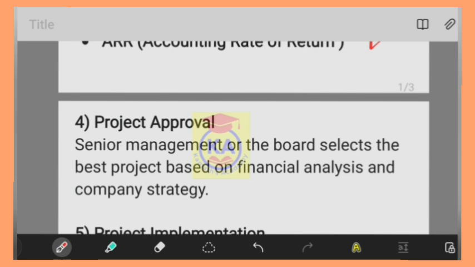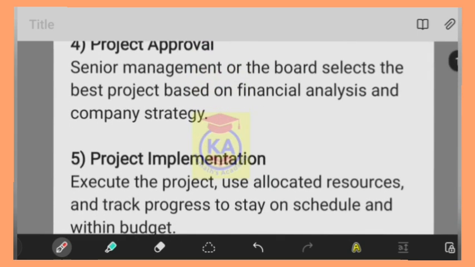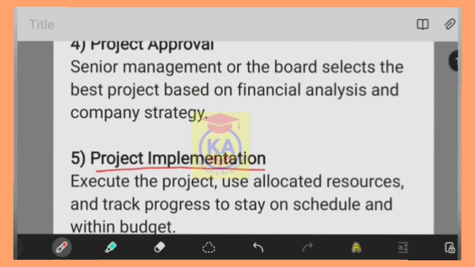So here, after the evaluation done by the finance manager, he has to submit a report regarding the evaluation to the senior management, or to the board. So after this, the board gives their approval regarding the project. And the fifth step is project implementation, which means once the approval is given by the senior management or the board, that project is to be implemented.